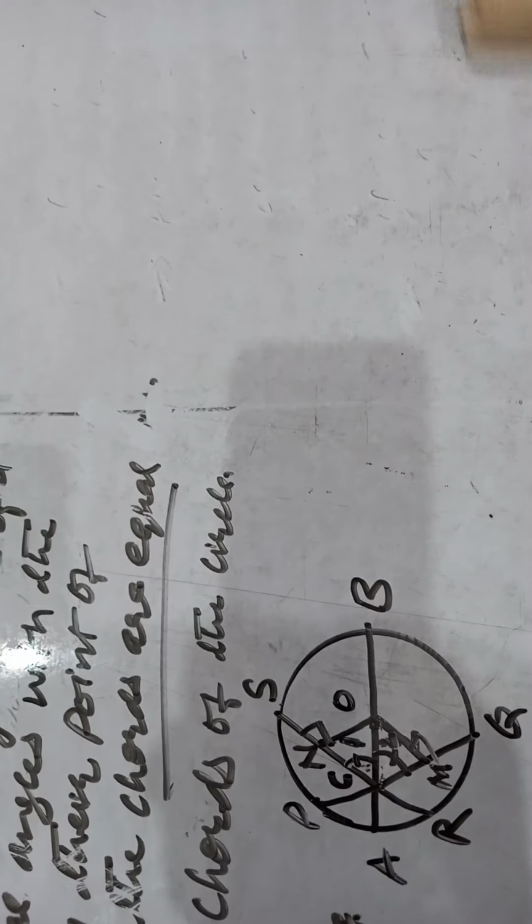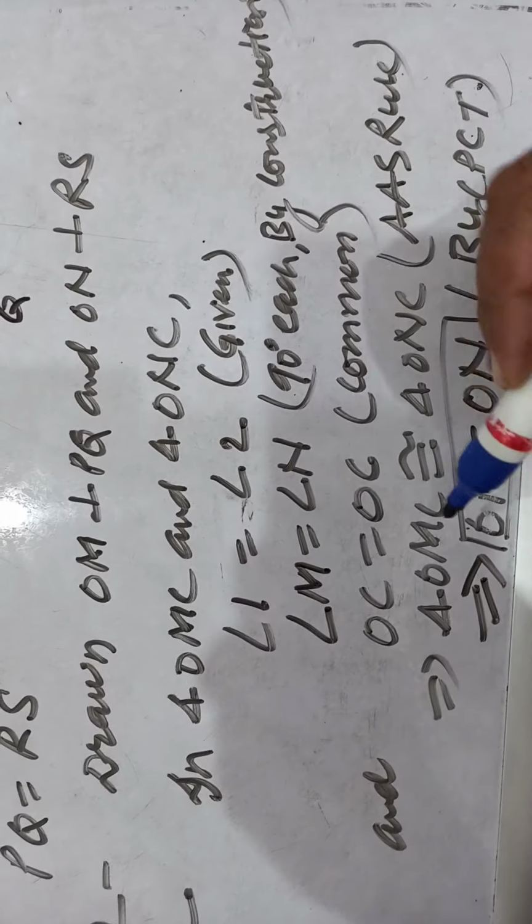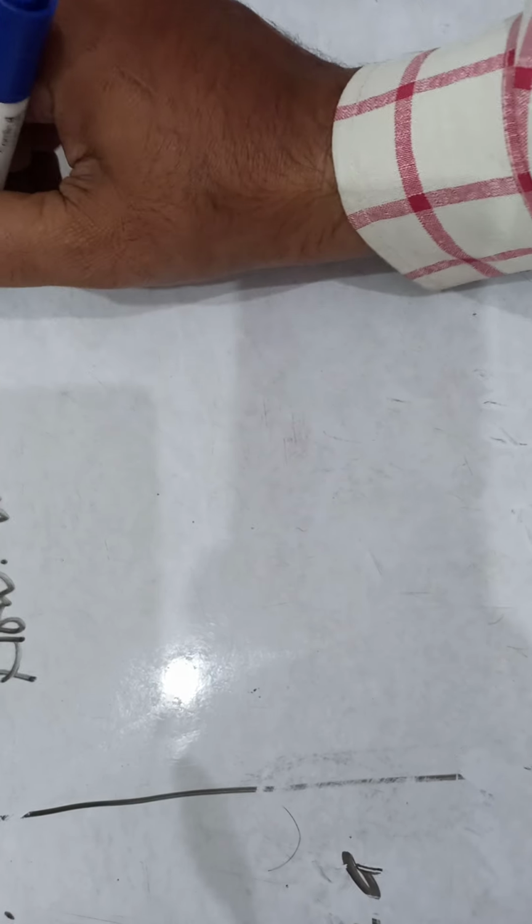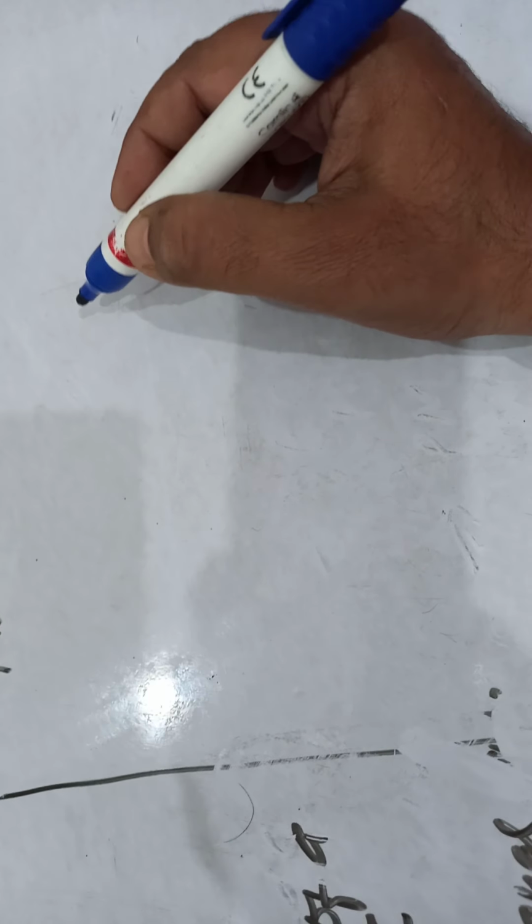Okay children, now let us move to the next part of the board. Now OM equal to ON we have proved. Now we know that the chords are equidistant from the center.